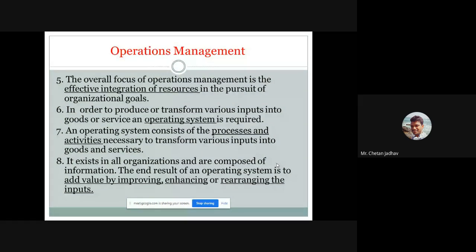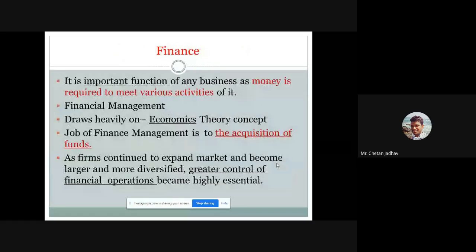Then the next part is finance. Finance is a very important term in terms of establishing any organization, or you can say it is required for running the organization. So now you can see what is meant by finance, or what is the important function of finance in any business, in any company, in any organization. Basically this is the foundation of any organization. Base, we can call it a base.